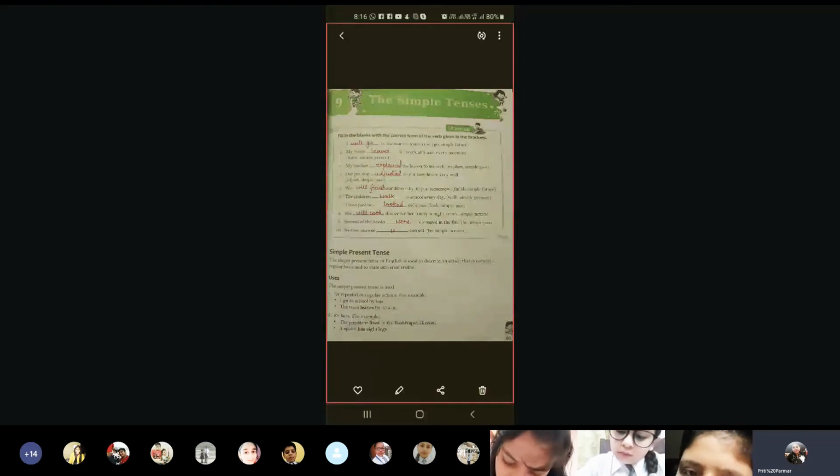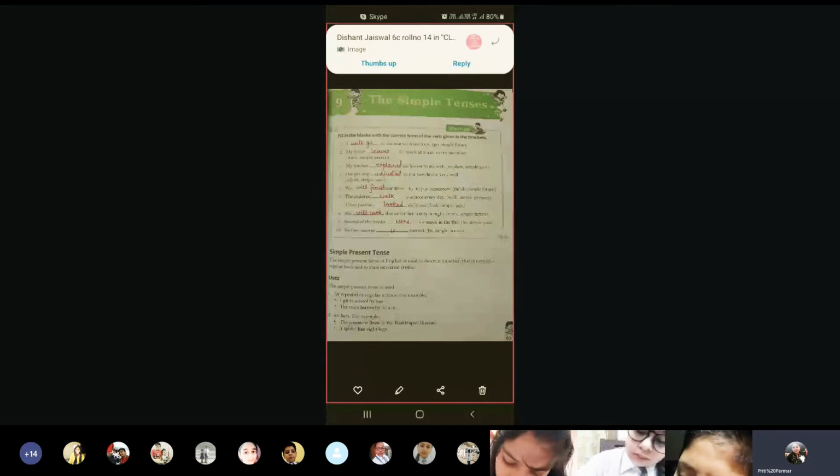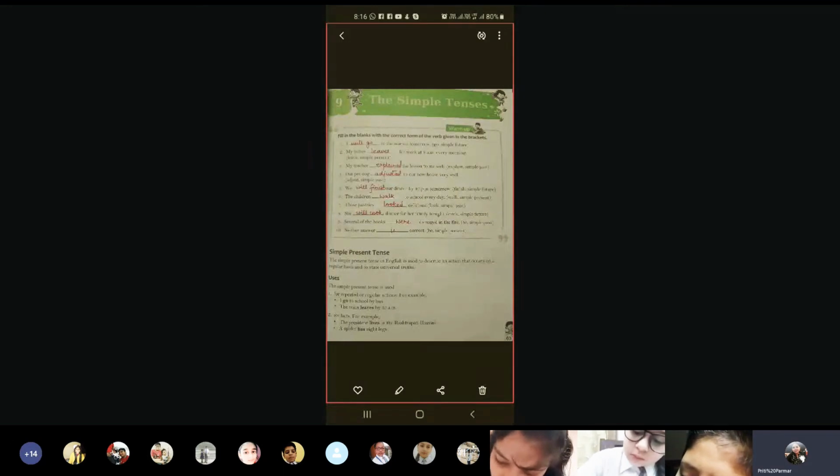Number eight, will cook. Now cook and simple future is given, so you'll write simple future will cook. Number nine, several of the books were. Now in B, and you have to write in simple past, so it will be were.